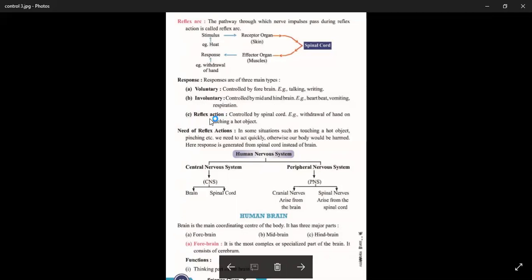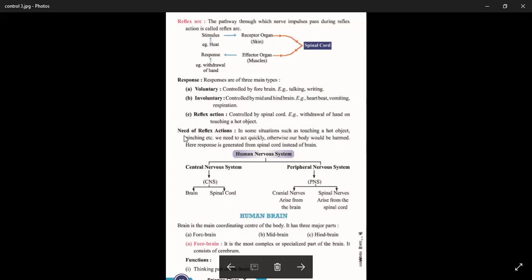Now, reflex action is controlled by the spinal cord. So, for example, the withdrawal of the hand on touching a hot object.